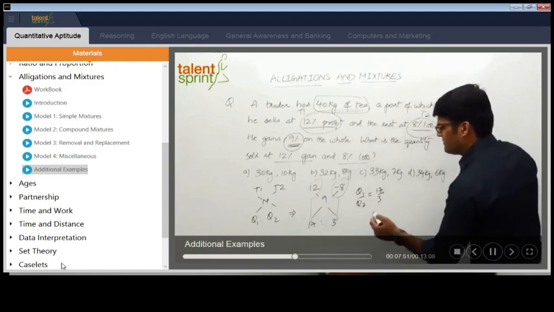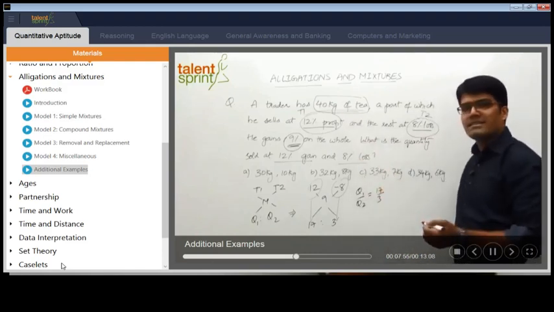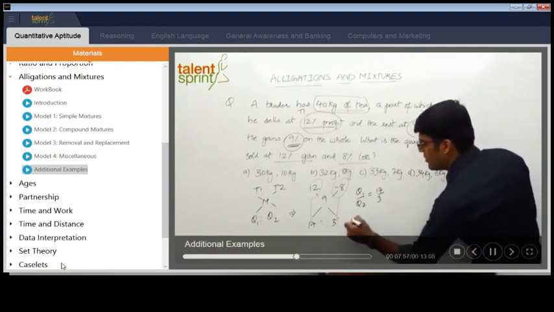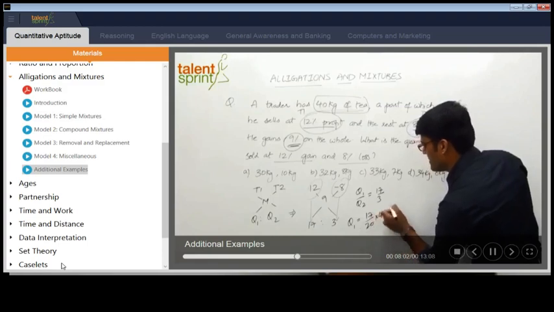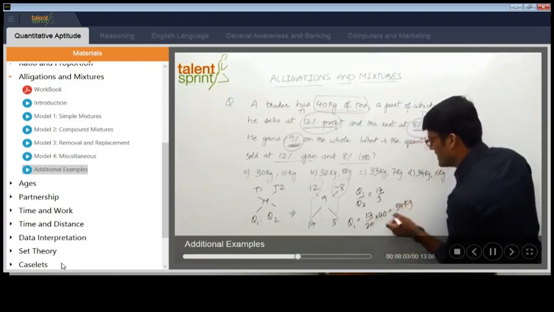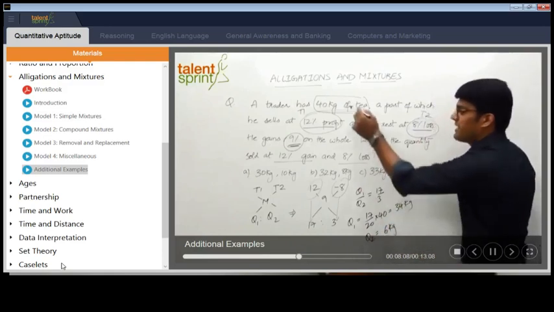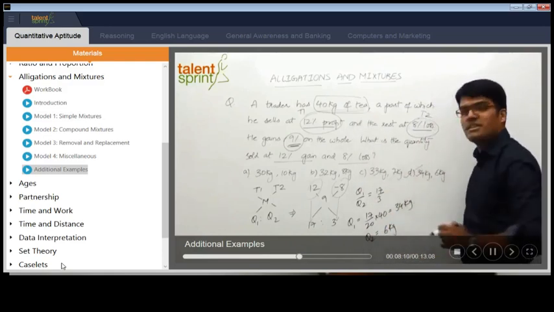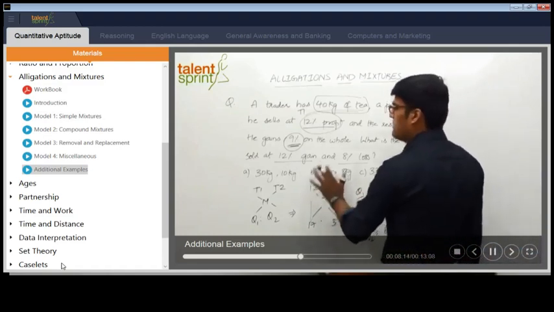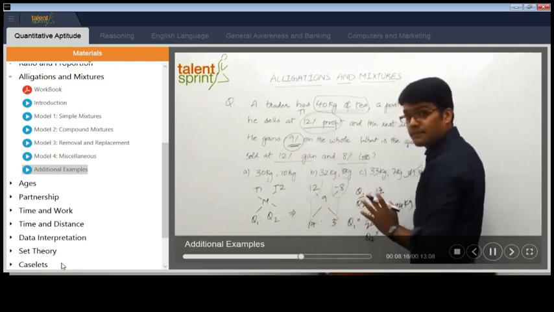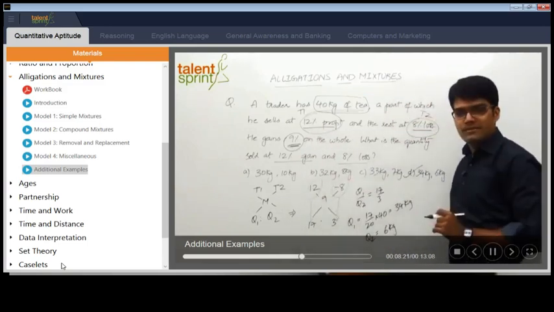8% loss, Q2, 3 parts. So divide that, right? 17 and 3 is total 20. So 40 kgs divided into 20 parts. Each part will be 2 kgs. So what is Q1? Q1 will be 17 by 20 into 40, which is 34 kgs. If Q1 is 34, Q2 will be 6 kgs because total 34 plus 6 must be 40 kgs. So 34 and 6, option D will be the answer. Right? So a very simple one, just substitute the values properly. Be careful, if it is a loss, you have to take a negative sign. On the whole, again, if it is a loss, you have to take a negative sign. And accordingly take the cross differences.